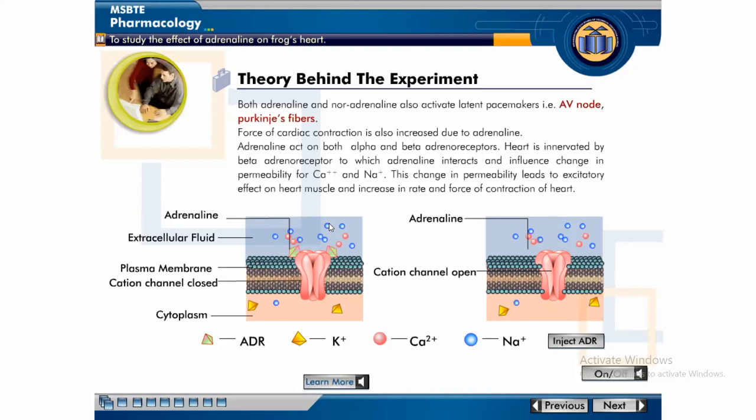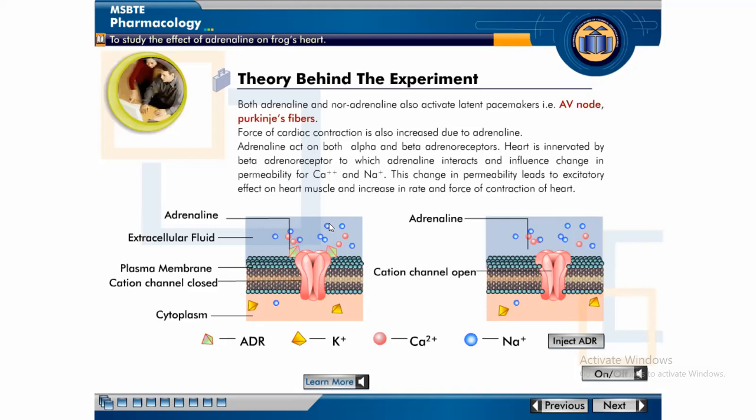Adrenaline shows its action on the beta adrenoreceptor, where they interact and influence change in permeability of calcium and sodium ions. The change in permeability leads to an excitatory effect. When there is an excitatory effect, there is an increase in heart rate and an increase in force of contraction.